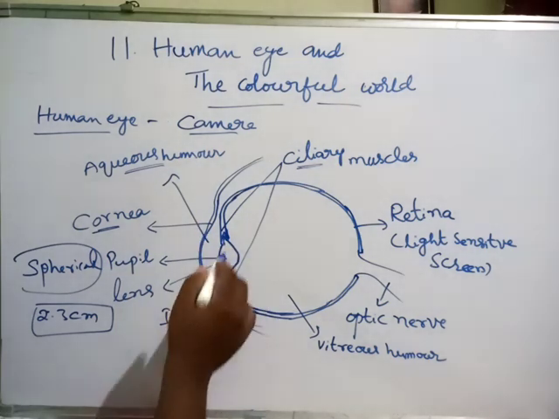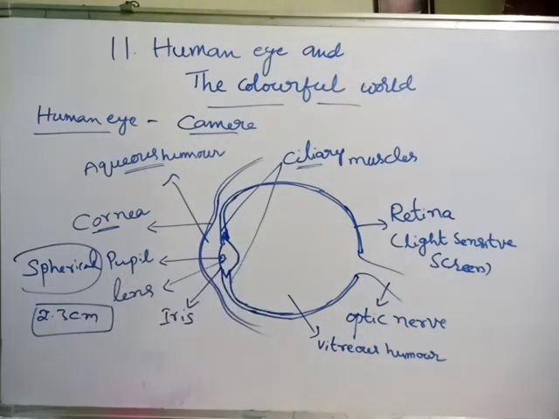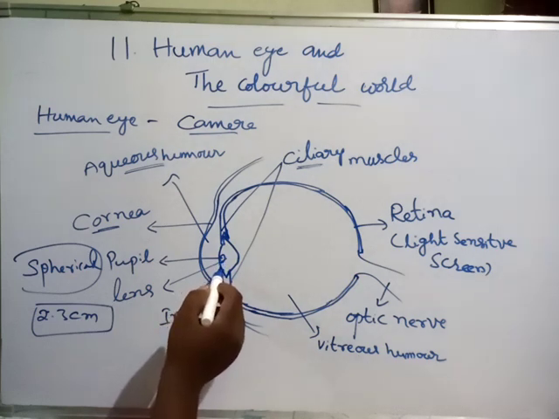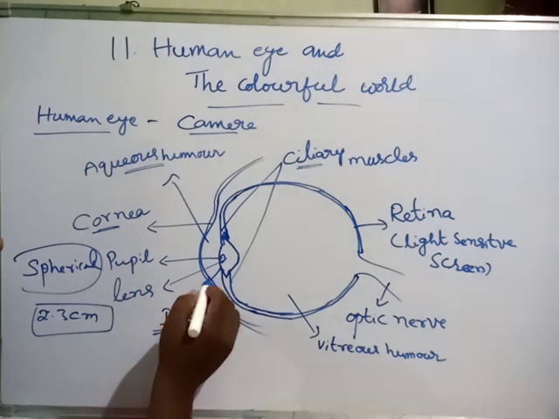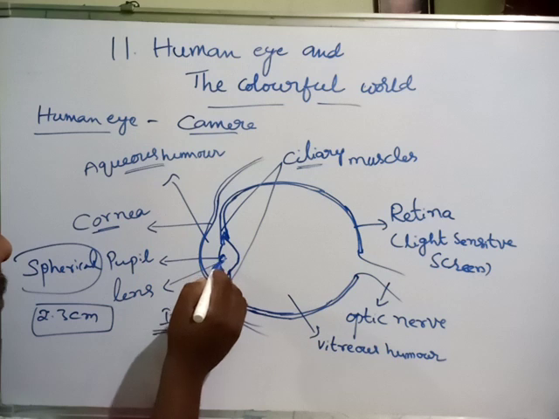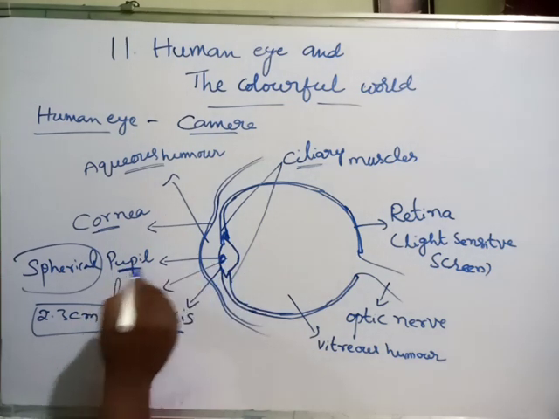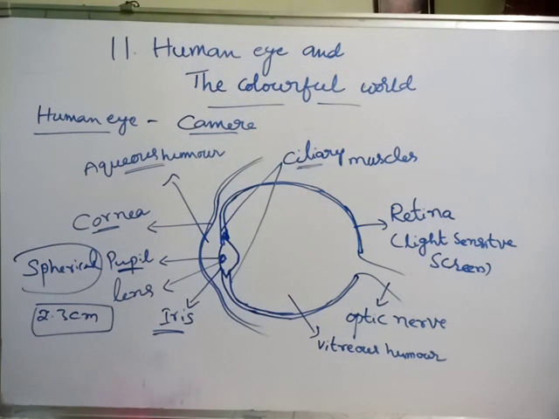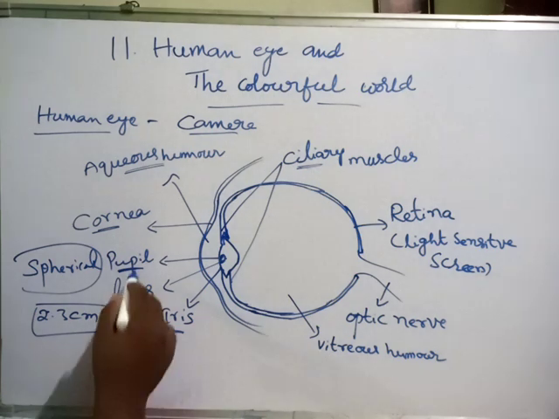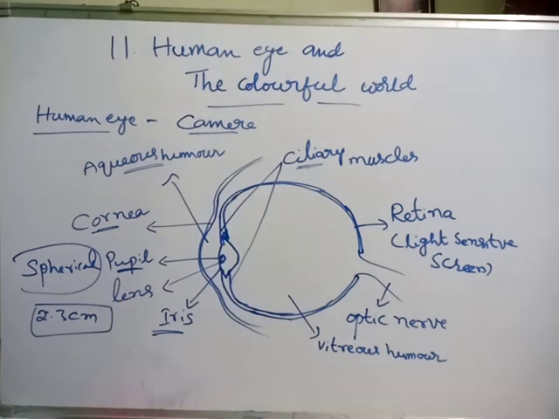And in the human eye we can observe the iris. This one is very important, no? Even when taking an Aadhaar card, they will take the iris also, is it or not? So that is one of the important parts. In the iris we can observe one more part, that is the pupil. The pupil, iris and ciliary muscles are interlinked.